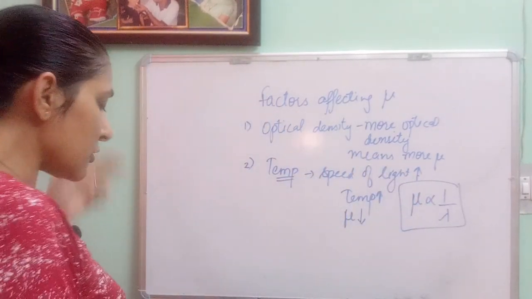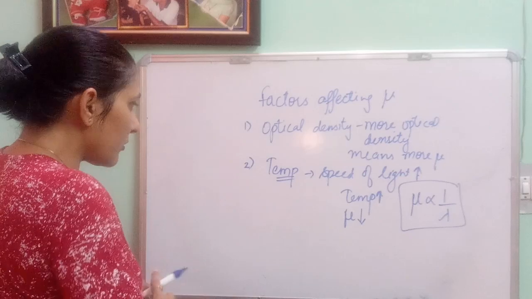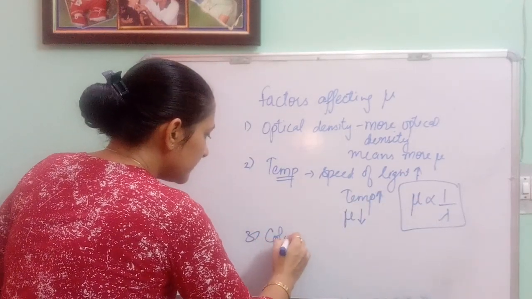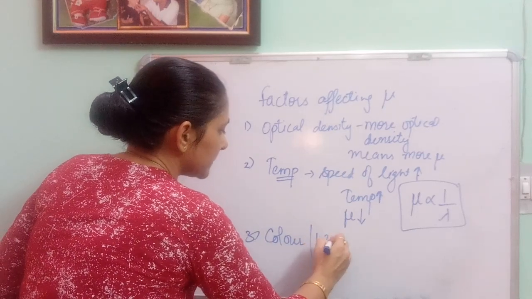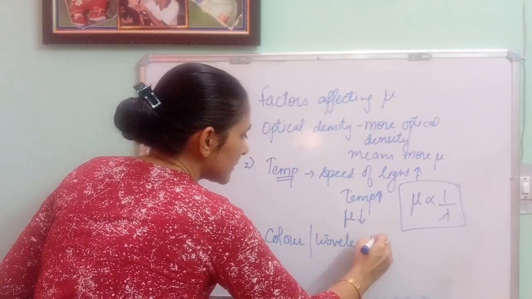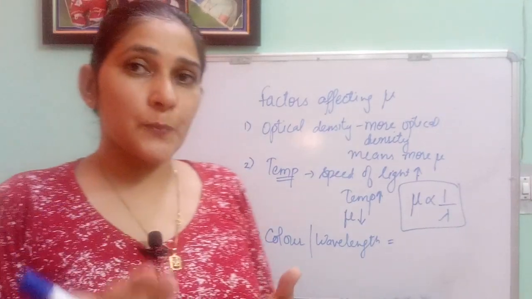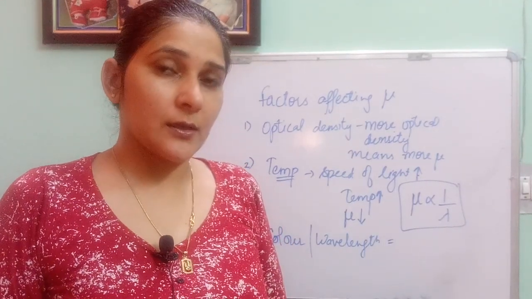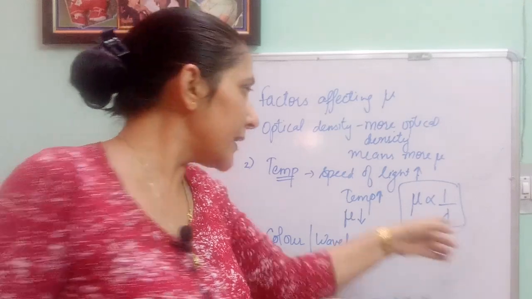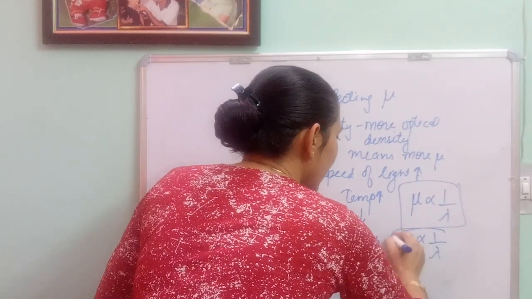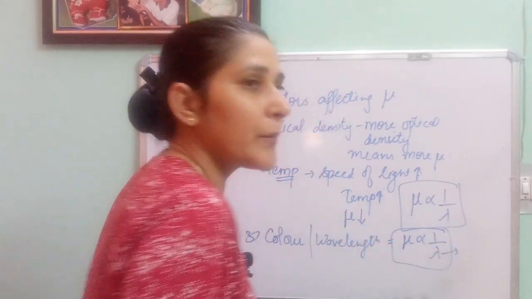From here, the third one we can relate is color or wavelength. More speed means more wavelength, and lesser refractive index. That means refractive index is inversely proportional to wavelength, and wavelength depends on color.